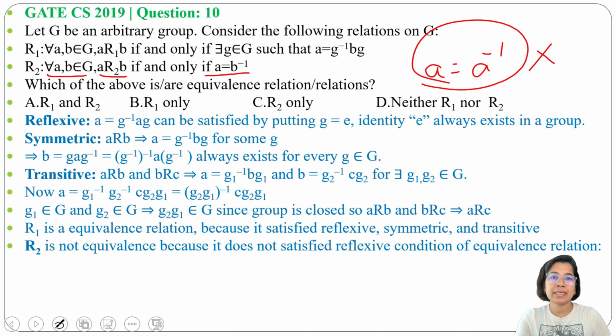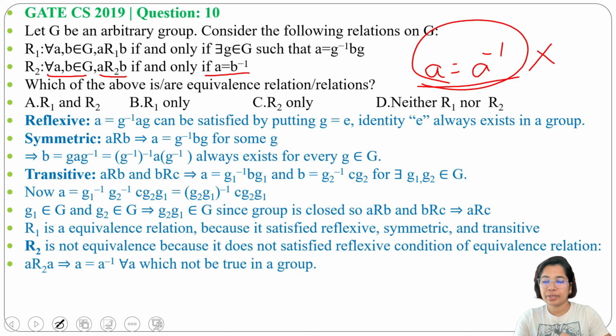So we don't need to check symmetric and transitive, as A is not always equal to A inverse, and A is not always related to A, hence this is not reflexive. So A R2 A means A equals A inverse for all A, which is not true in a group, meaning one element cannot always be its own inverse. In the case of the identity it can be true, and in some special groups it may be true, but not in all cases. That's why this is not reflexive.